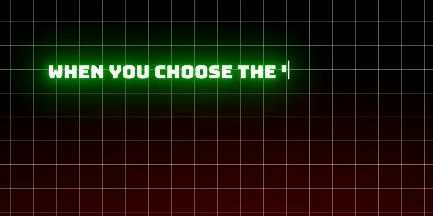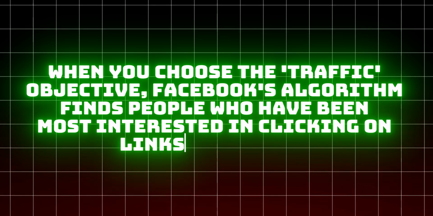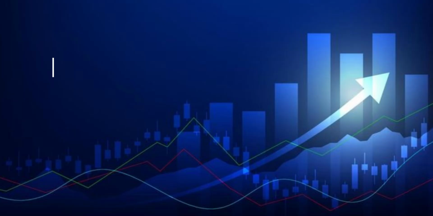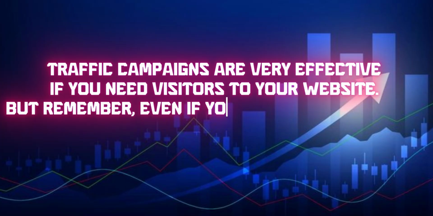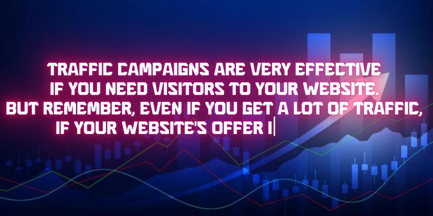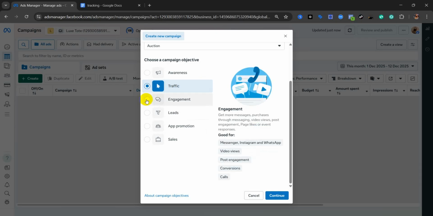When you choose the traffic objective, the Facebook algorithm finds people who have been most interested in clicking on links in the past. Traffic campaigns are very effective if you need visitors to your website. But remember, even if you get a lot of traffic, if your website's offer is not good, you won't get sales or leads. Next one is engagement.